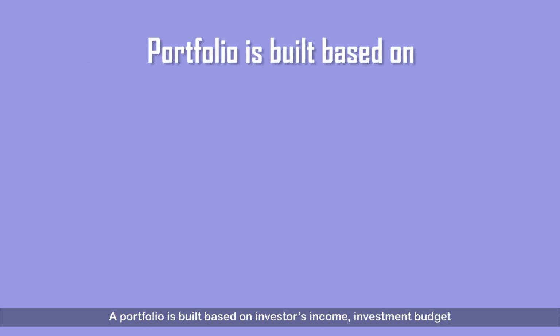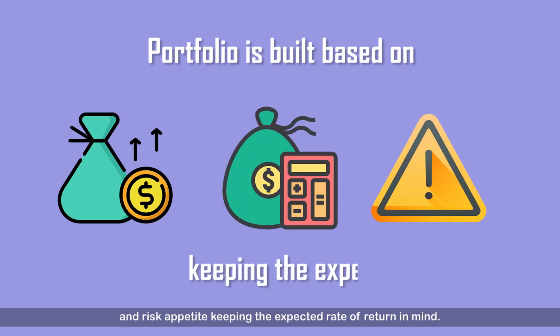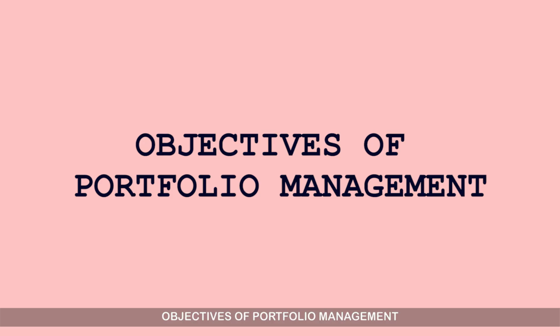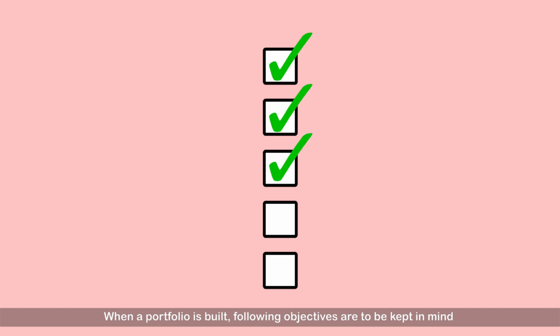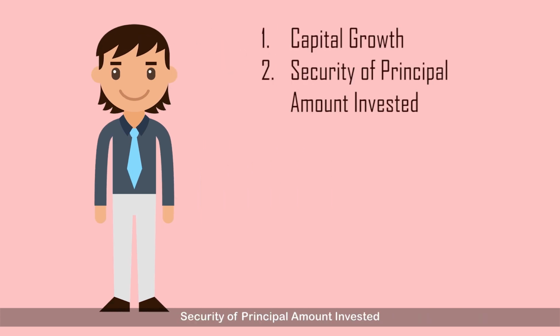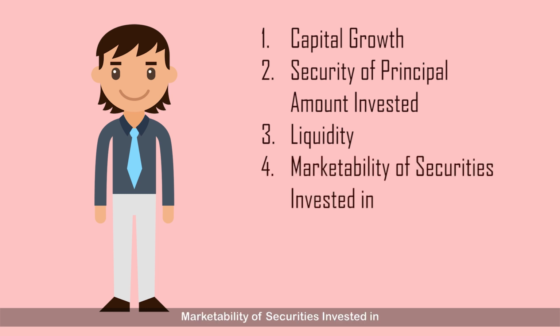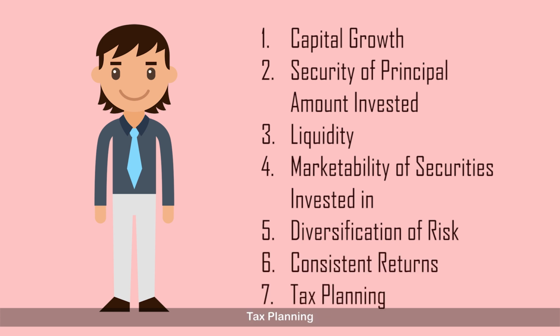A portfolio is built based on the investor's income, investment budget, and risk appetite, keeping the expected rate of return in mind. Objectives of portfolio management. When a portfolio is built, the following objectives are to be kept in mind by the portfolio manager based on an individual's expectation. The choice of one or more of these depends on the investor's personal preference: capital growth, security of principal amount invested, liquidity, marketability of securities invested in, diversification of risk, consistent returns, tax planning.